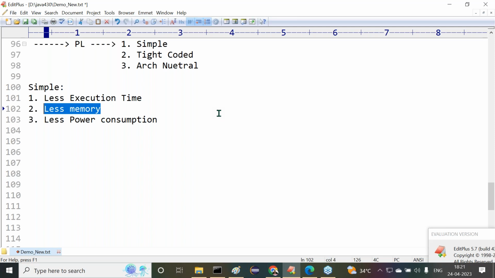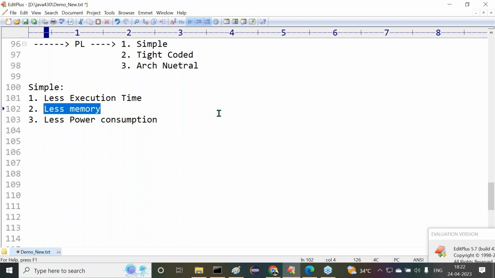Memory is the point. Understand my point? If the cost is more, people are not ready to take that. Reasonable cost is required or not? When memory is increased, cost will be increased. When memory is reduced, cost of the product is reduced. Am I right or not? When memory is increased, cost of the end product will be increased. When memory is lesser, cost of the end product will be lesser.